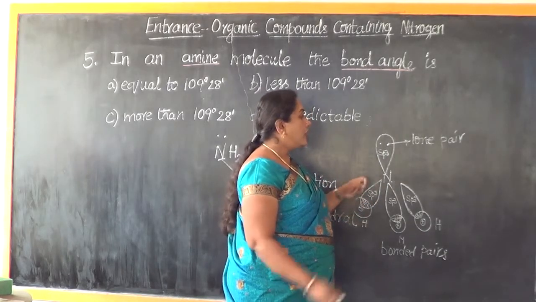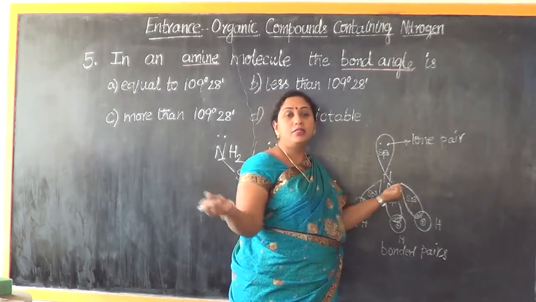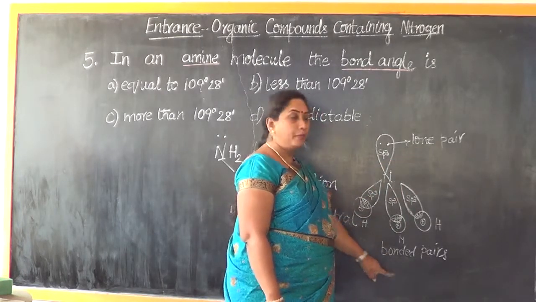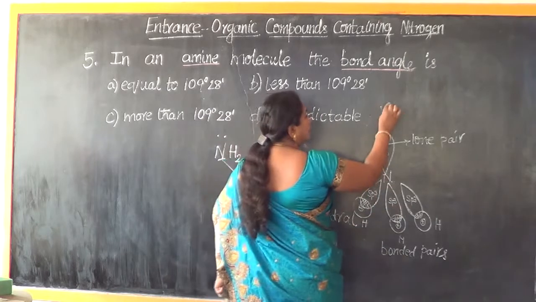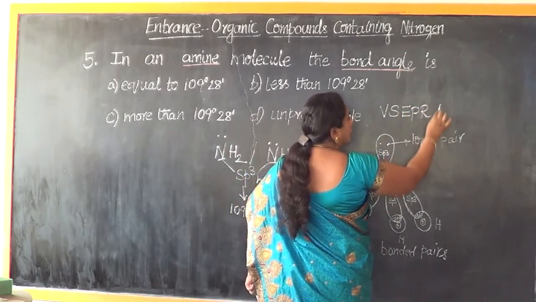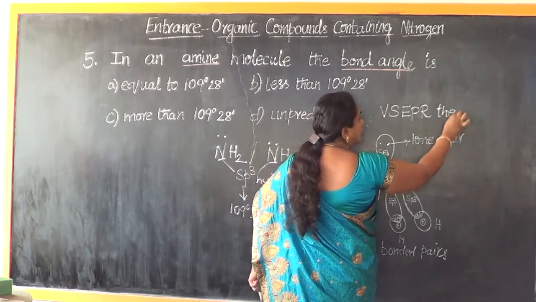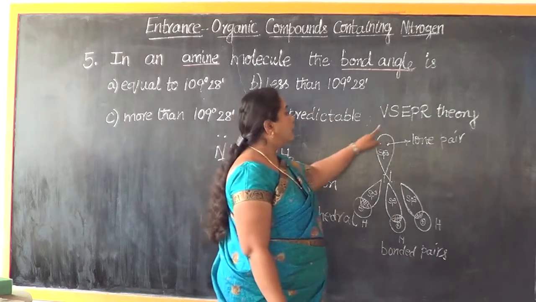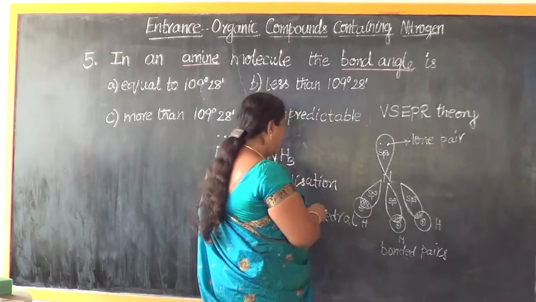So now there exists a repulsive force between the lone pair and the bonded pair as per the concept of VSEPR theory. What is the full form of VSEPR theory?